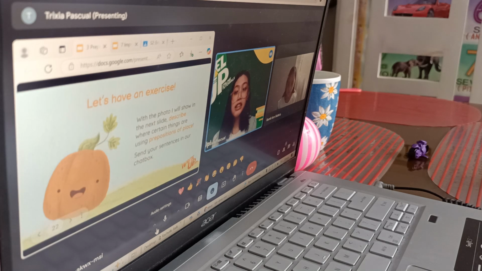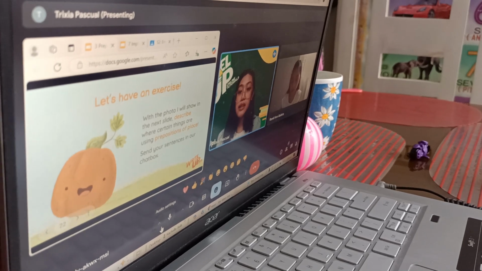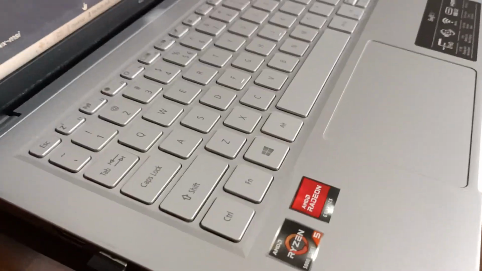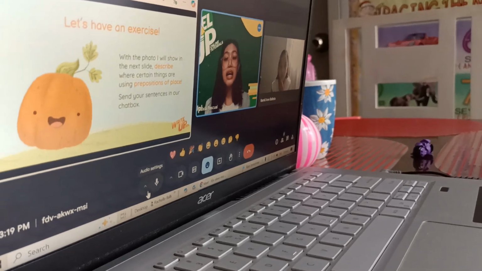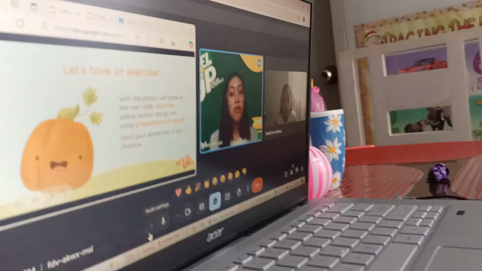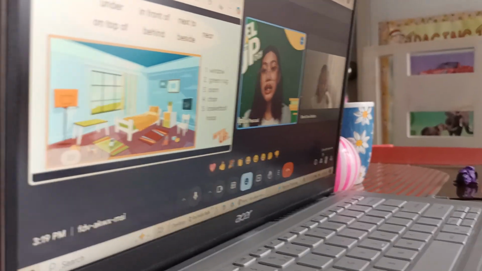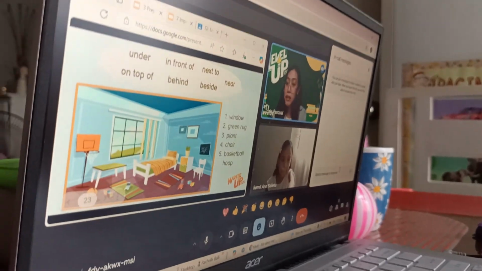Let's have an exercise. With the photo I will show in the next slide, describe where certain things are using prepositions of place. Now we will have the choices in that one. And then kindly send your answers in our chat box. Meaning to say, with the use of this photo, you're going to create a sentence.